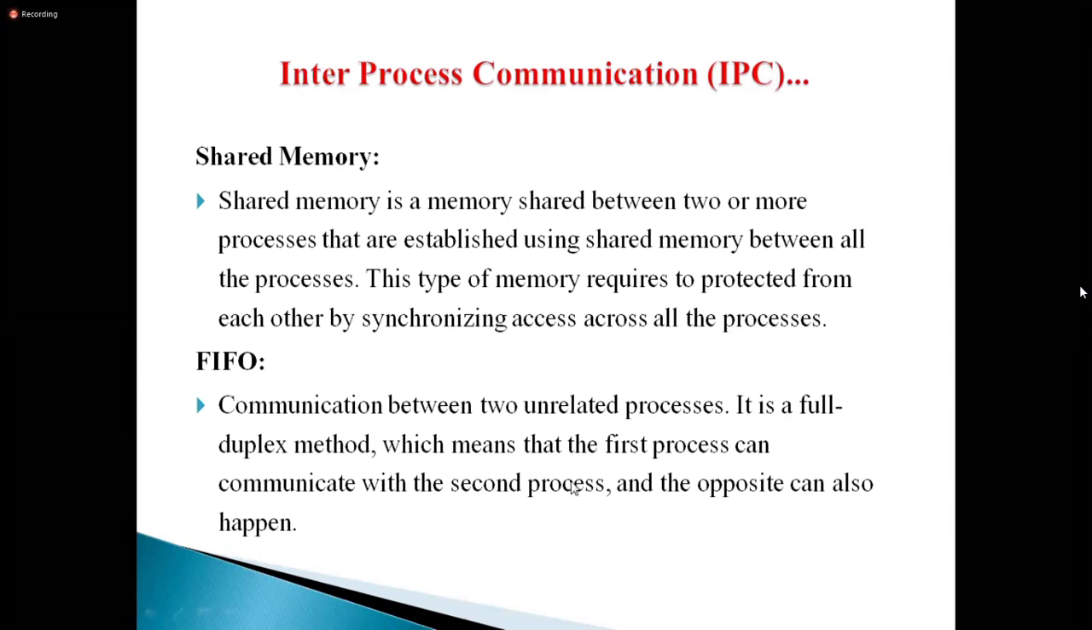So that is context switching, then operations on processes, and then IPC, inter-process communication. In context switching, one process is executing and the second one is waiting. If the second one is running, the first one waits, that means it is saved into memory. That is context switching.